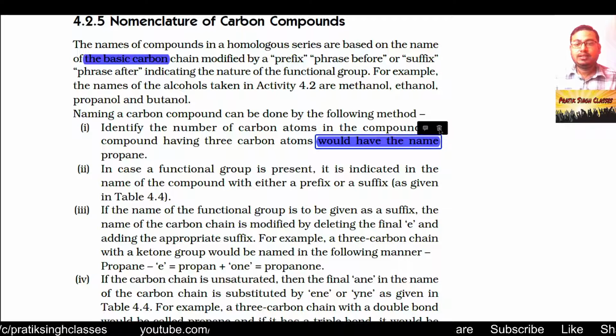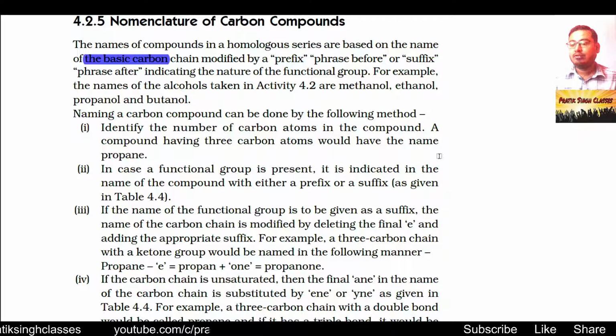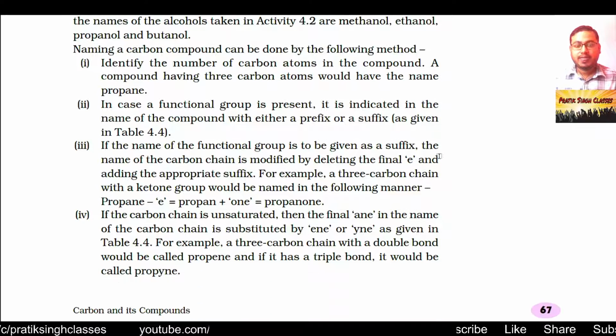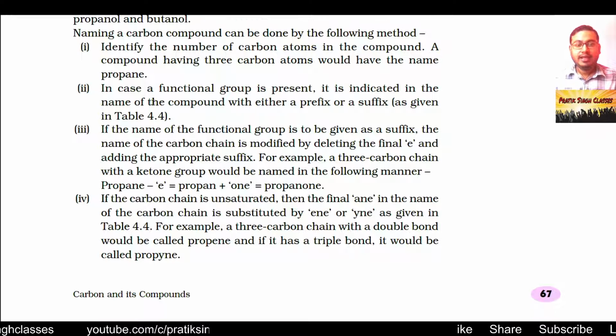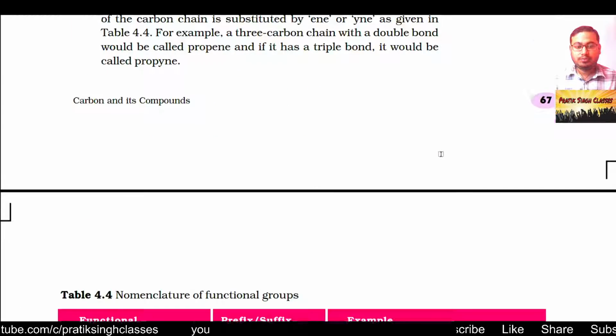In an earlier video I have shared what the names of carbon compounds in a series may be. It goes like metha, etha, propa, buta, penta, hexa, hepta, octa, nona and deca, from 1 to 10. For class 10th, 1 to 10 is enough to remember. In case a functional group is present, it is indicated in the name of the compound with either a prefix or suffix as given in table 4.4.